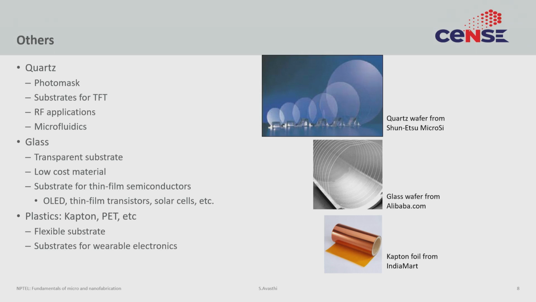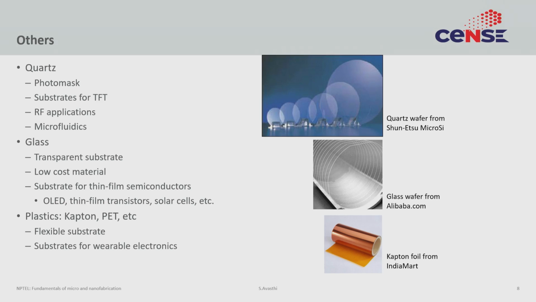And finally, plastics. They have become more popular lately. In general, plastics do not survive very high temperatures, which limits what sort of micro nano fabrication processes we can do on plastics. In fact, it's a research area to try to reduce the temperature of micro nano fabrication techniques so that they are compatible with plastics. As that research area has matured, so has the use of plastics.